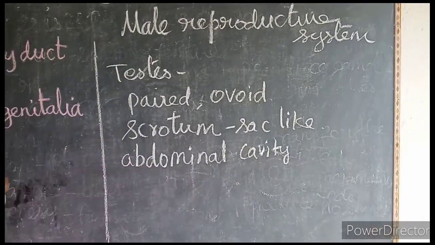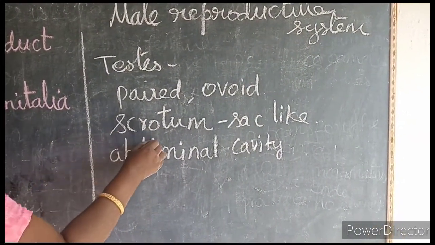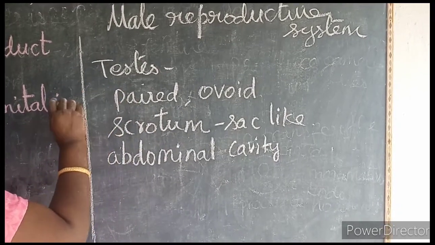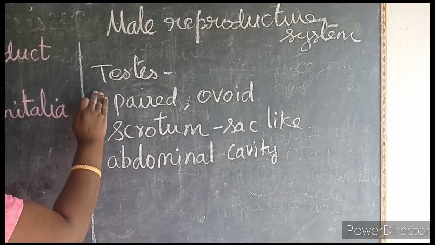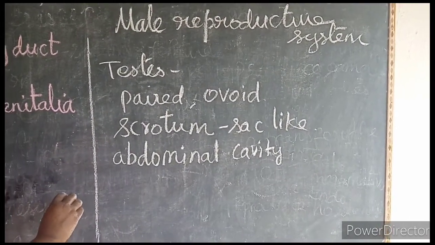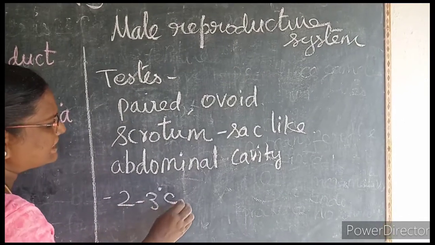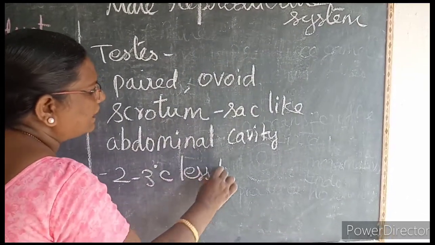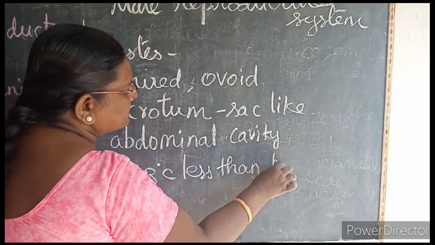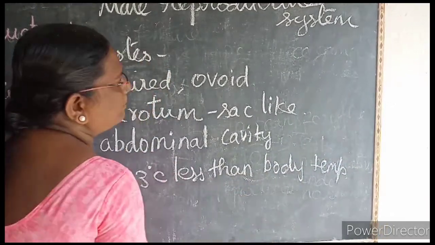You can ask me the question, why does the scrotum lie outside? Because inside the scrotum, where the testis is present, the sperms are produced. Sperms cannot be produced at the normal body temperature. It needs 2 to 3 degrees Celsius lesser than our normal body temperature. Then only sperms can be produced.